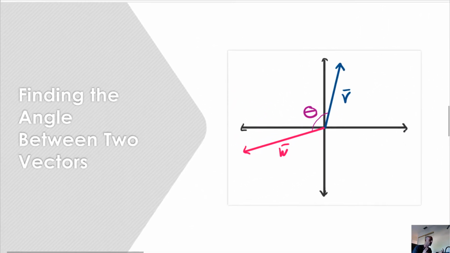This will be our next piece. We're going to try and find angles between two vectors. How freaking fascinating is that?